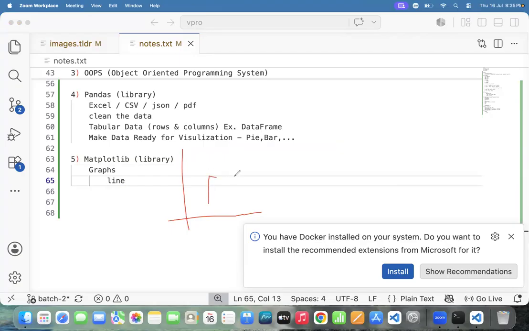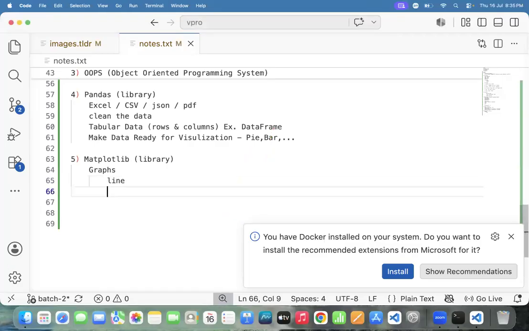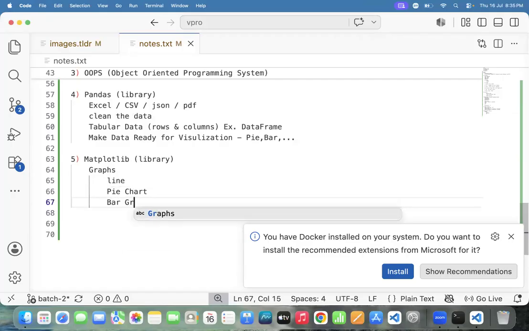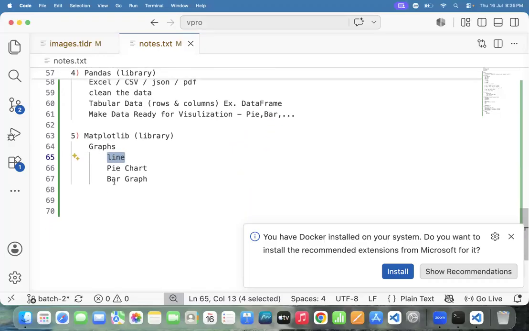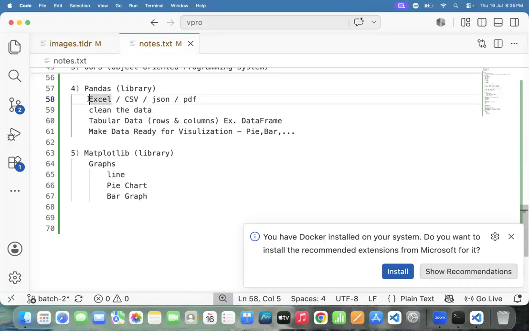This is the line graph. It is used to draw a parabola, pie chart also, and the bar graph also. Chaitanya, read the data from the Excel file. Represent it with the help of what? Line graph.